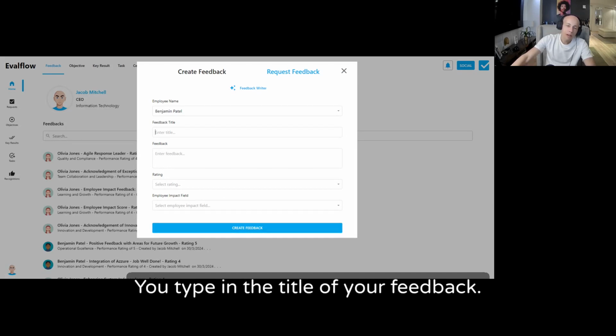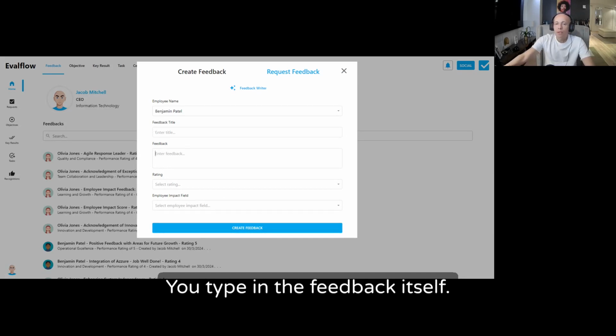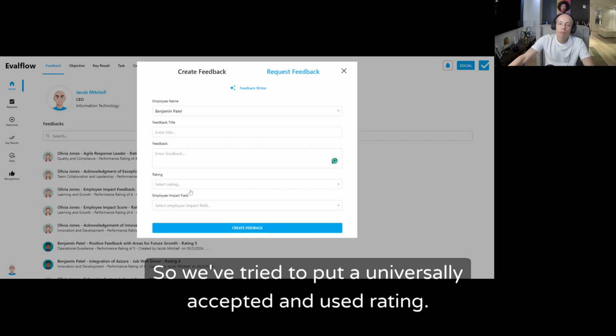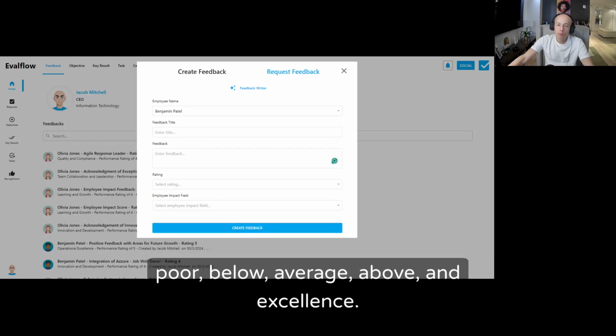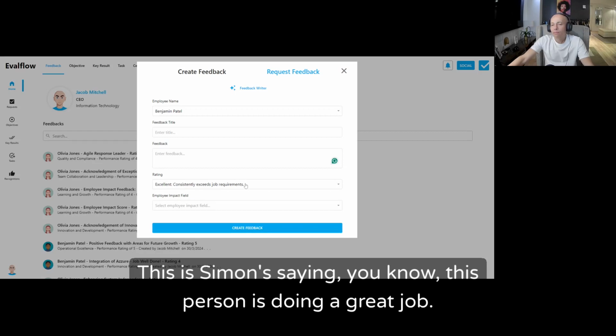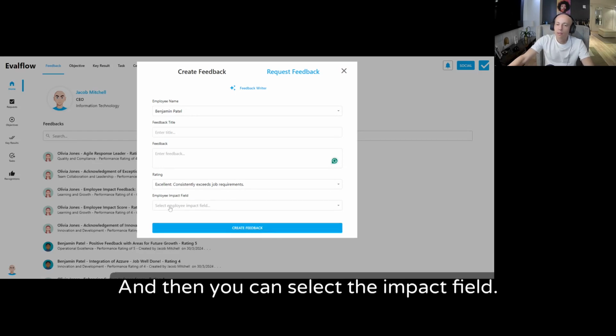You type in the title of your feedback. You type in the feedback itself. You put a rating. So we've tried to put a universally accepted and used rating, from 1 to 5, or poor, below average, above, and excellent. This time say, this person is doing a great job. And then you can select the impact field.